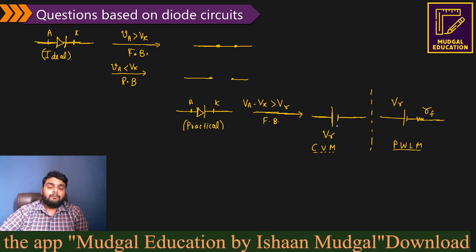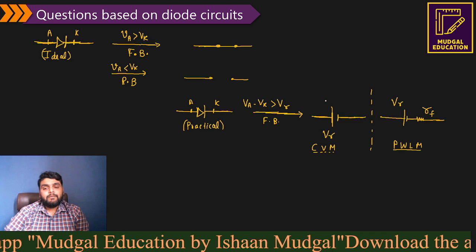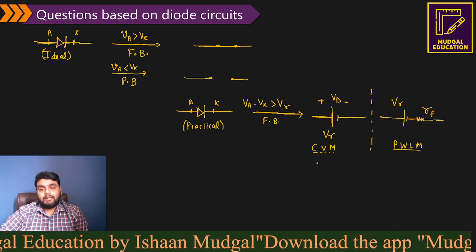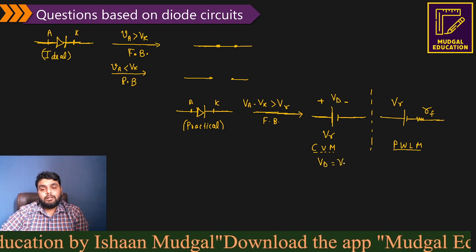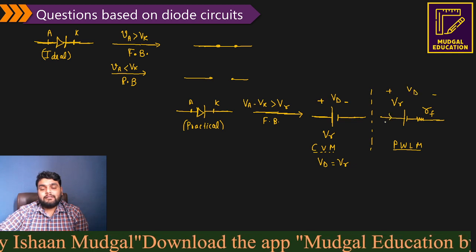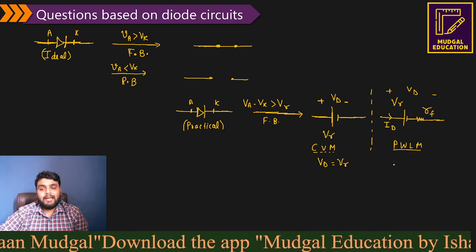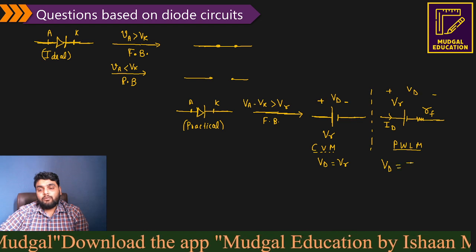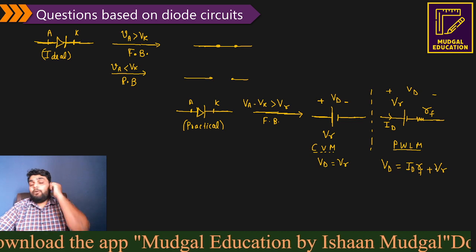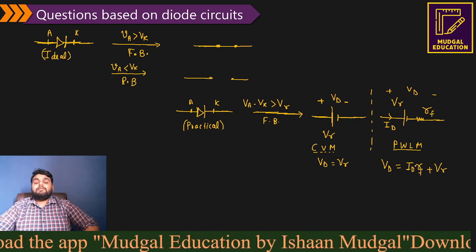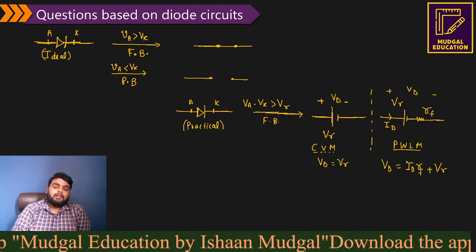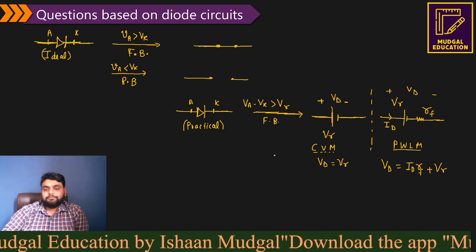Now, what is the major difference between these two models? If you talk about the diode voltage in the constant voltage model, it is V gamma. But in the piecewise linear model, let's suppose the diode current is ID, then the diode voltage is ID times RF plus V gamma. The main point to understand here is that in a constant voltage model, the diode voltage is constant, but in a piecewise linear model, it is dependent on the diode current.